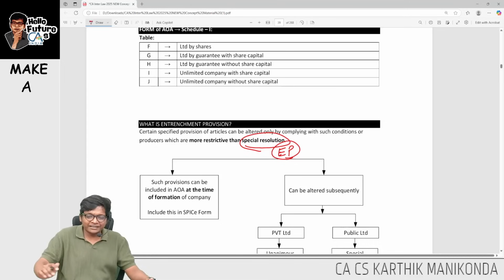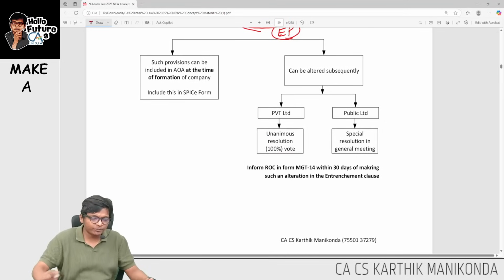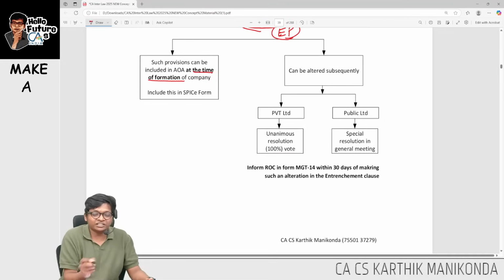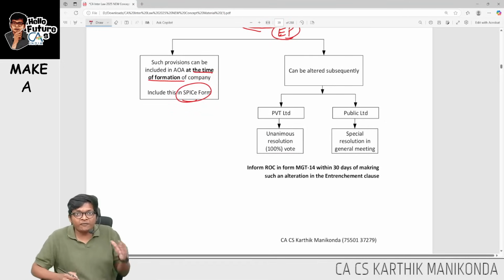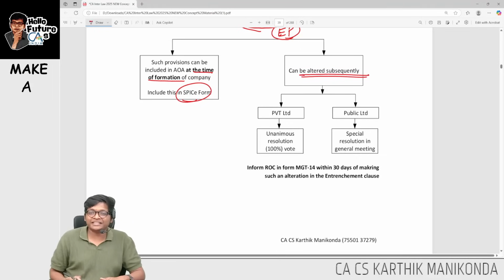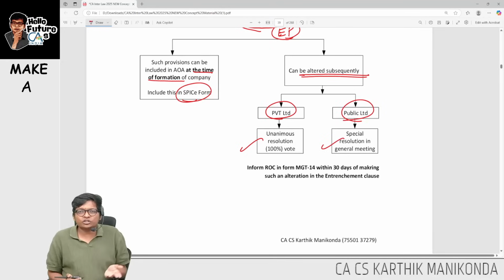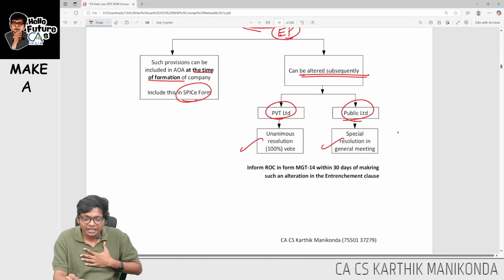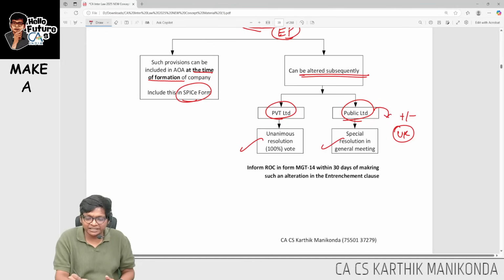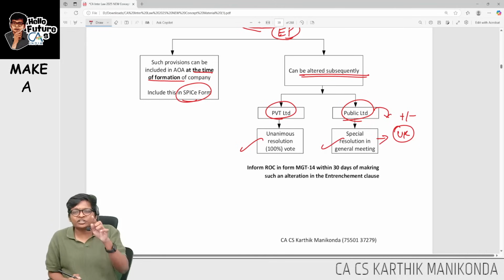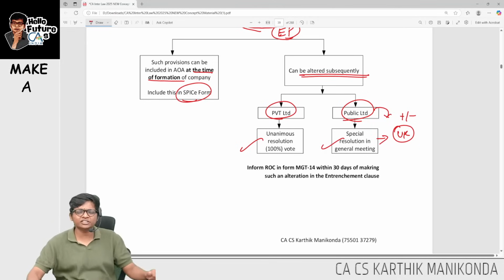Sir, when can I keep entrenchment provision? You can keep entrenchment provision at the time of incorporation, in the company formation in SPICe form when you attach articles of association. At that time I can keep it, or it can be altered subsequently. For a private company, you have to pass a unanimous resolution for alteration. For a public company, special resolution is more than sufficient for altering the entrenchment provision. That means if you want to add or remove an entrenchment provision for a public company, passing a special resolution is more than sufficient, guys.